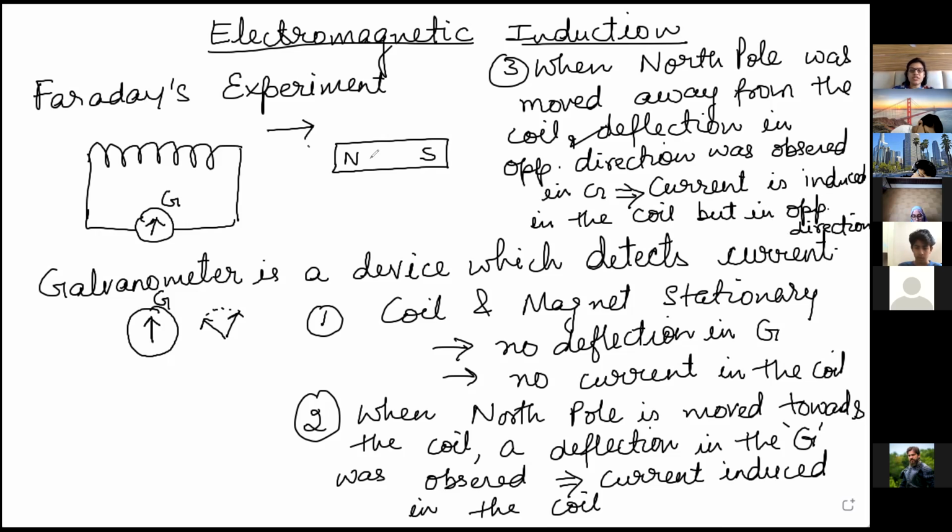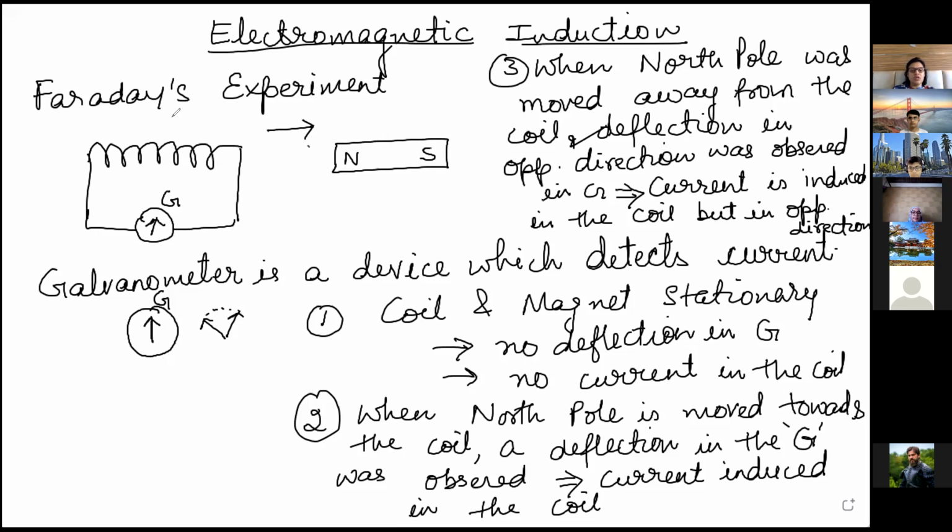Okay, so these were 3 cases. The 4th one I am telling you. Now what he did, he kept the magnet stationary. Three points I have written, the rest I'm just explaining to you. Then he repeated the same experiment, keeping the magnet stationary, and he started moving the coil towards the magnet. Again he saw that when the coil was moved towards the North Pole, deflection was observed in the galvanometer, in the same direction as in the second point.